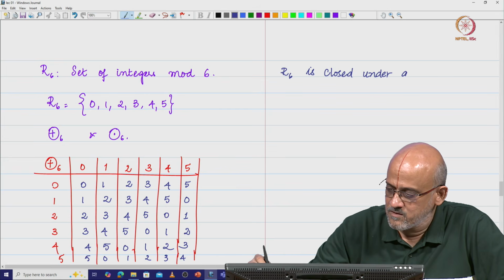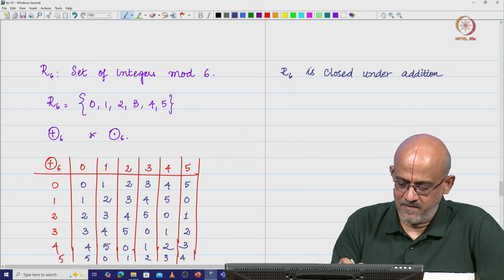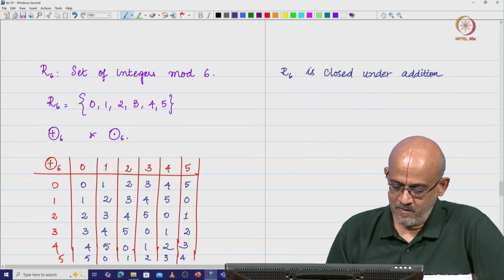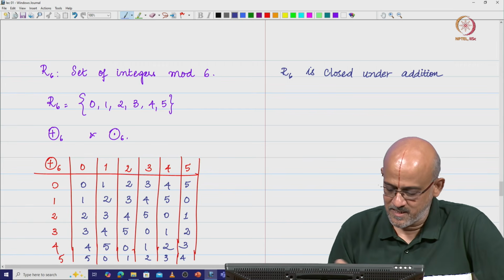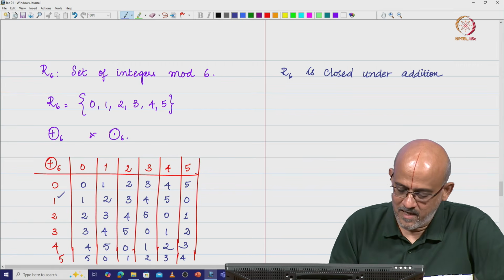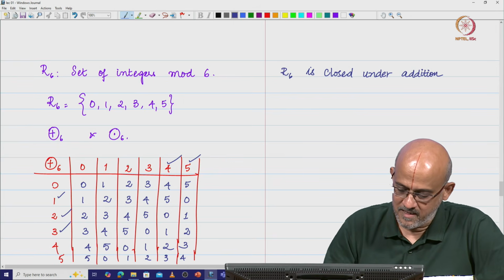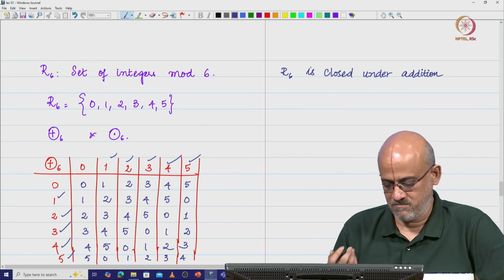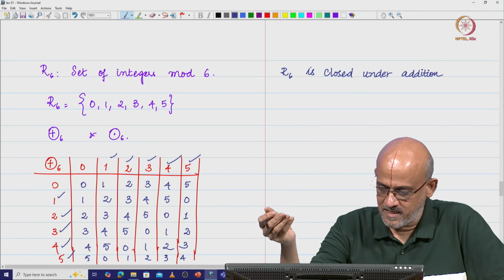And it is closed under addition, and we see that an additive inverse for every integer in R6 exists. Additive inverse is basically when you add two numbers from the set and the resultant must be 0 mod 6, that means you do addition mod 6 and you get 0. So, for 1 I have 5 as the additive inverse, for 2 I have 4, for 3 it is itself, for 4 it is 2, and for 5 it is 1, and for 0, of course, 0 is the additive inverse. So, we have additive inverse existing, and closure under addition is there.